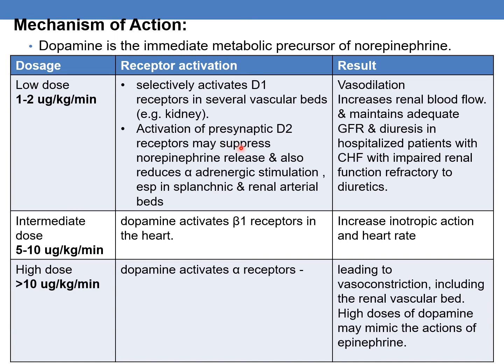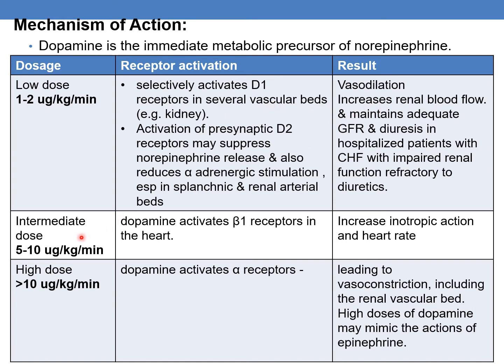So activation of presynaptic D2 receptors in renal arterial beds leads to increased renal blood flow, and this is responsible for maintaining adequate glomerular filtration rate and diuresis in hospitalized patients with congestive heart failure with impaired renal function who are refractory to diuretics. And selective activation of D1 receptors leads to vasodilation.